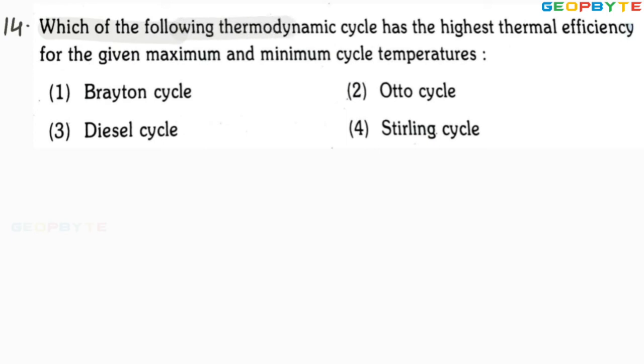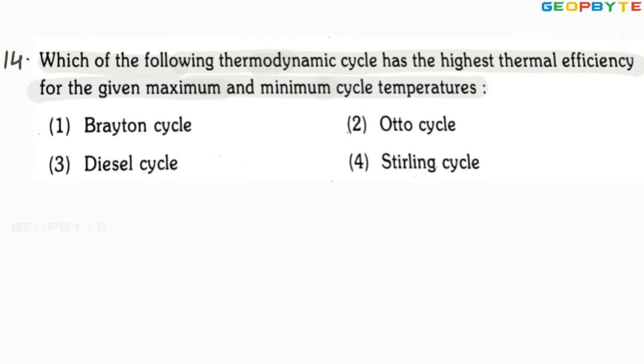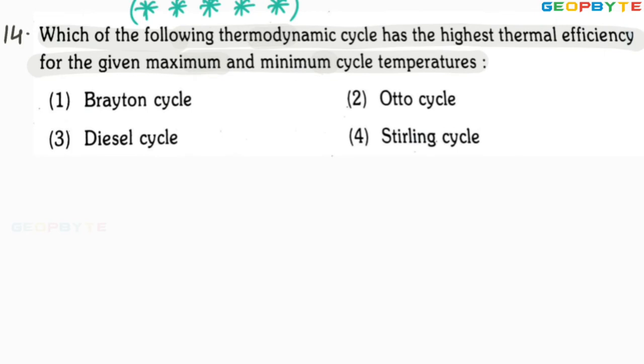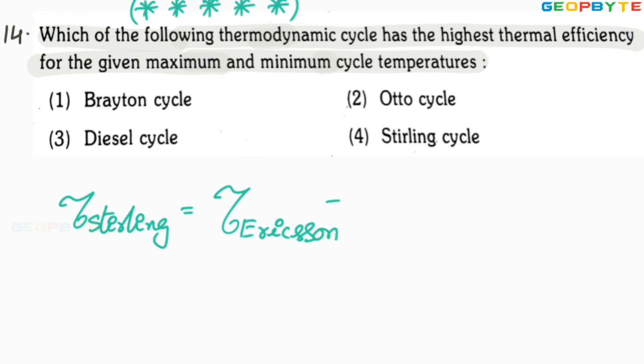Which of the following thermodynamic cycles has the highest thermal efficiency for the given maximum and minimum cycle temperatures? This problem is also very important. Therefore, I am marking it as a 5-star problem, meaning most expected problem. Dear friends, for the same minimum and maximum temperature limits, the efficiency of the Stirling cycle is equal to the efficiency of the Ericsson cycle, which is equal to the efficiency of the Carnot cycle.